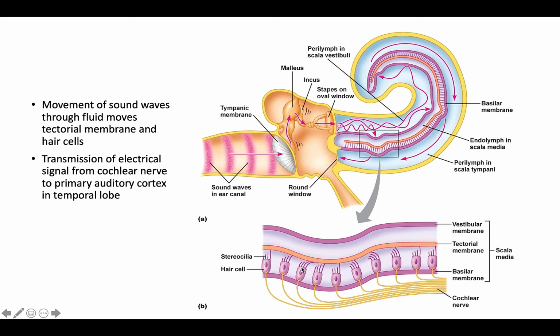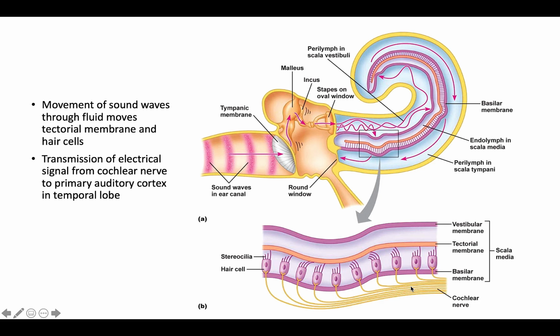It changes the potential of these cells, which send an action potential to the cochlear nerve. And then that tells the brain, oh, I'm hearing something. So that mechanical movement of the membrane stimulated an electrical impulse, an electrical energy, in the cochlear nerve. So mechanical energy was converted into electrical energy to tell us we were hearing something.